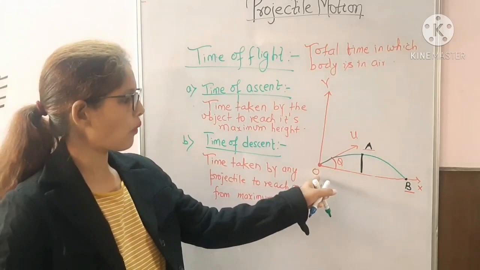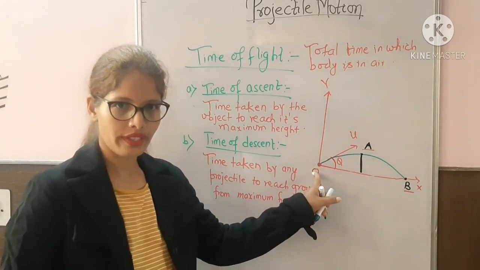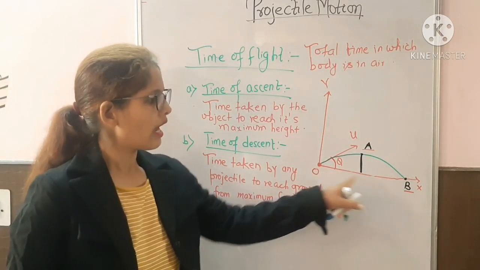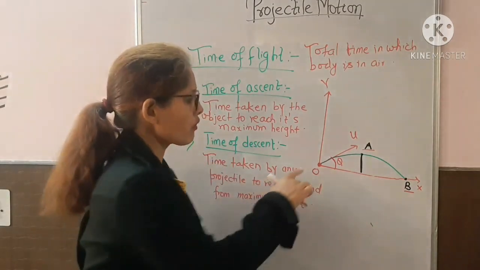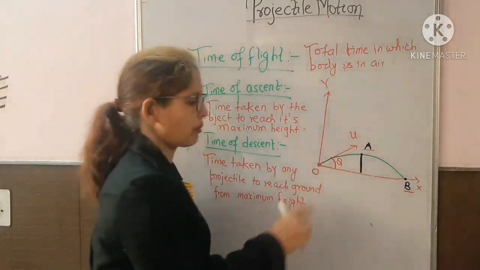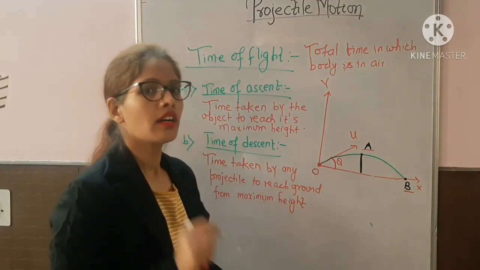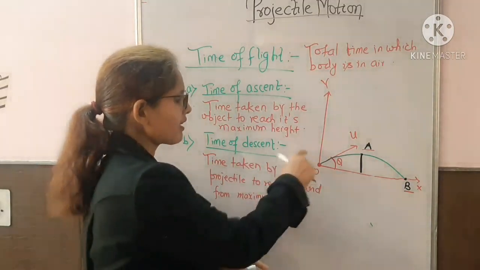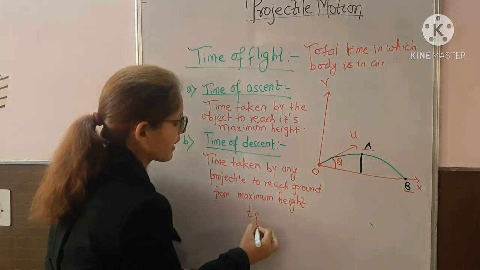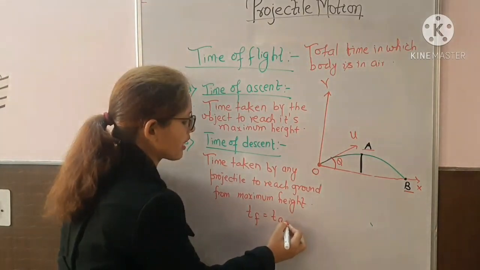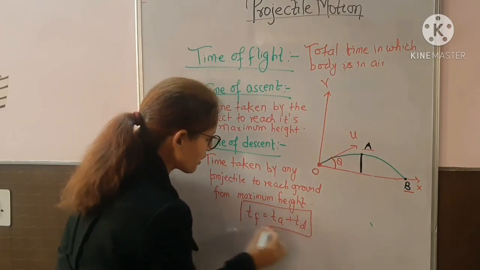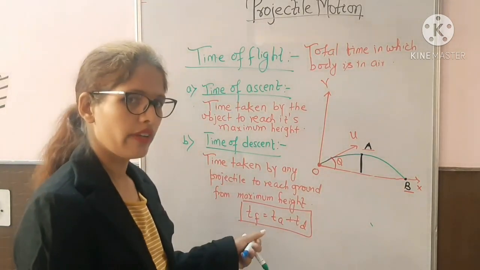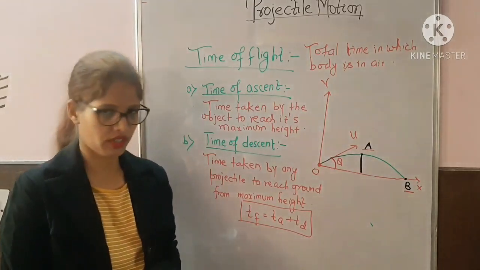So obviously from this point O, ground, you have projected the body, and when the body will come to B, that is the ground point, okay. So from O to A and A to B, the body was in air. So can I say that time of flight is the sum of time of ascent plus time of descent? We are going to derive it also, and we'll prove it by mathematical expression.